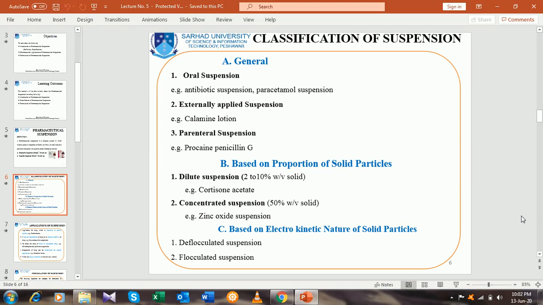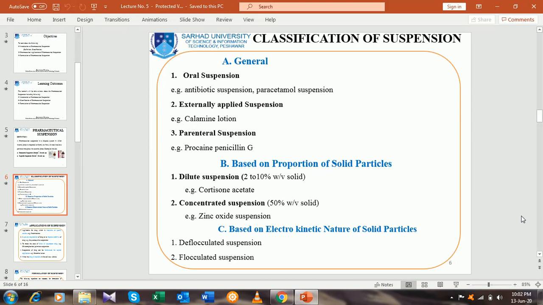The second class is classification based on the proportion of solid particles, either the solid particles are more or less. There is a limit for this proportion of solid particles. On the basis of that proportion of solid particles, we can classify pharmaceutical suspension into two types.